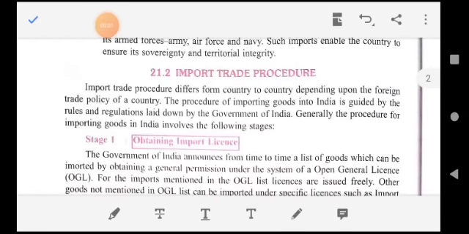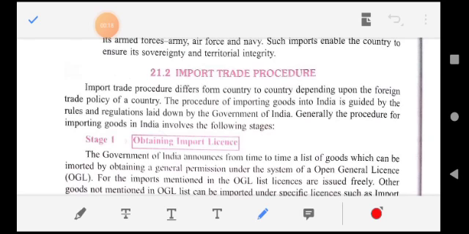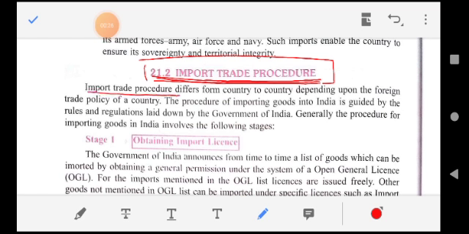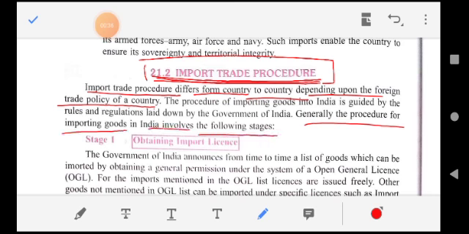Welcome, my dear students. Today we are going to continue the chapter Import Trade. In the last video, I discussed the meaning of import trade and the objective of import trade. In this video, we will continue with the import trade procedure. The import trade procedure differs from country to country depending upon the foreign currency and foreign trade policy of a country. Generally, the procedure for importing goods in India involves the following stages.